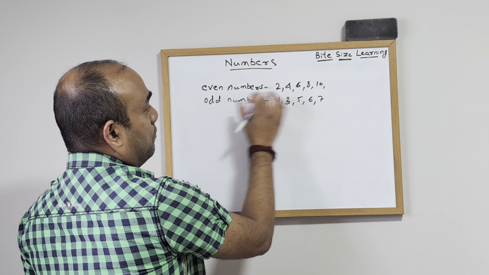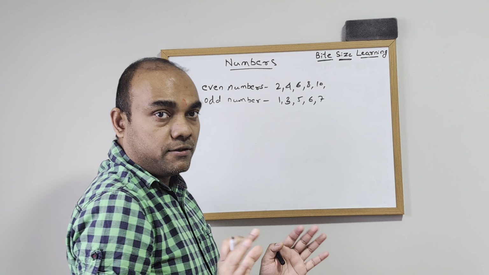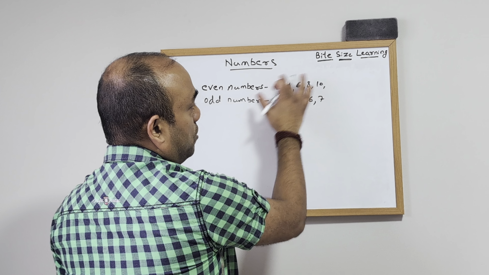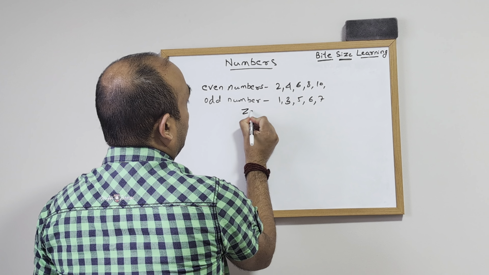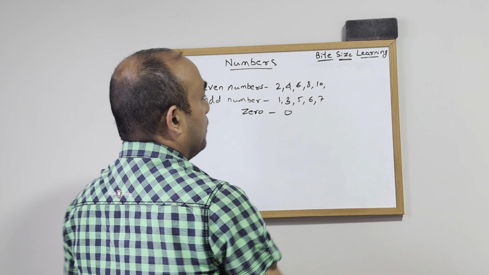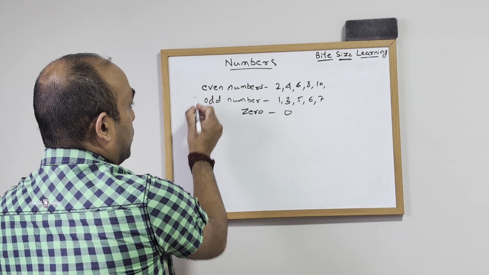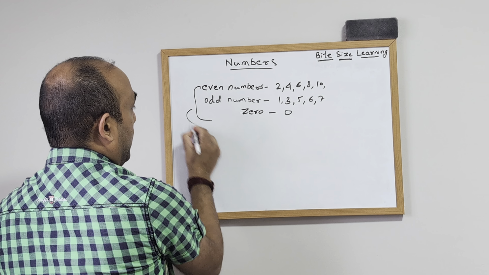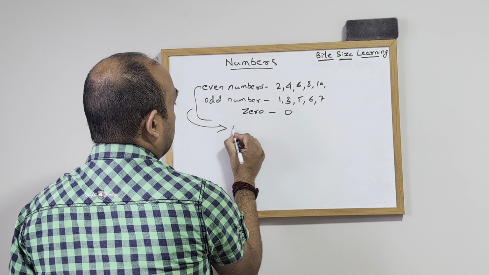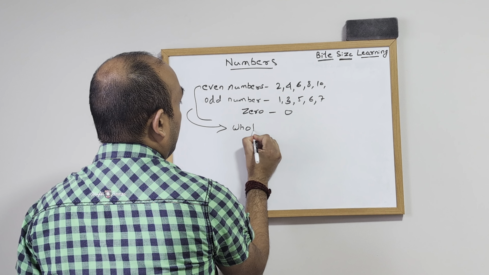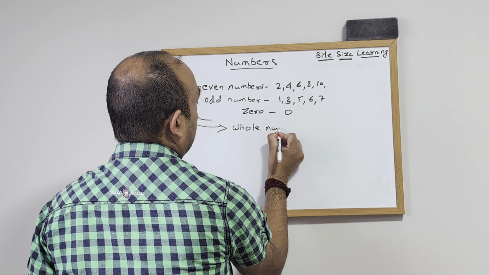Now, one number which is positive but is not in this list is 0. Now, you have even numbers, you have odd numbers, and 0. If you see all these numbers together, they are called whole numbers.